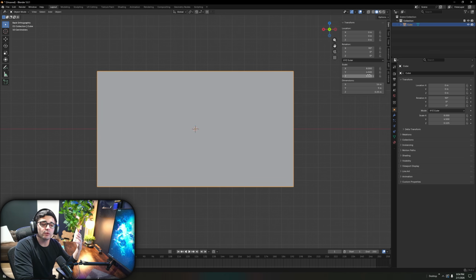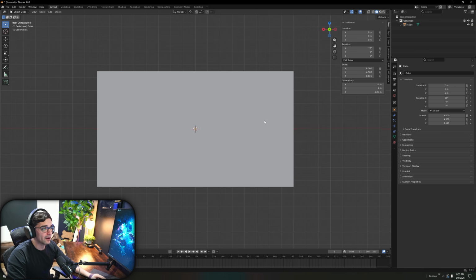The reason we went with 16 by 9 inside our dimension was because we are going to use that as our aspect ratio. I am using a 16 by 9 camera, as are most people that are going to watch this video. The reason I'm bringing this up is if you are using a 4 by 3 aspect ratio, you need to change those numbers or you're going to run into problems later on.